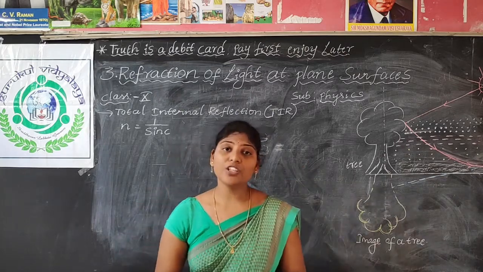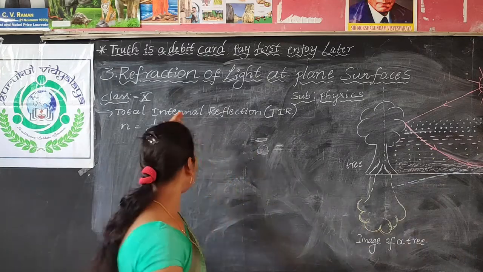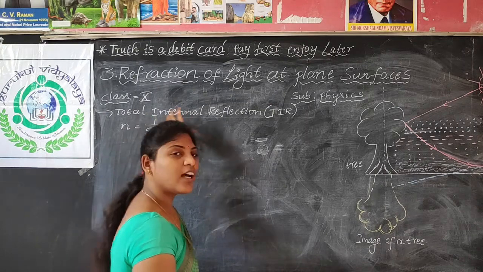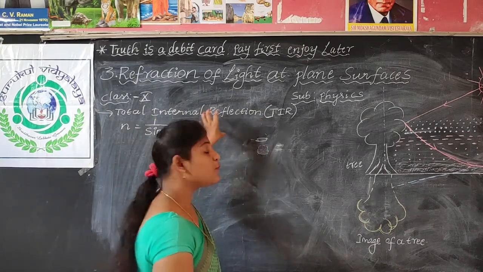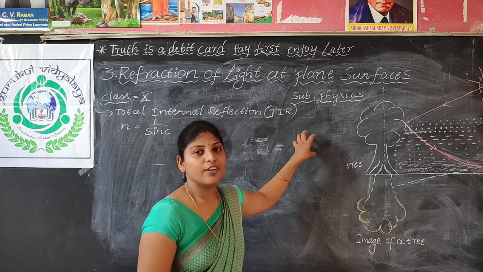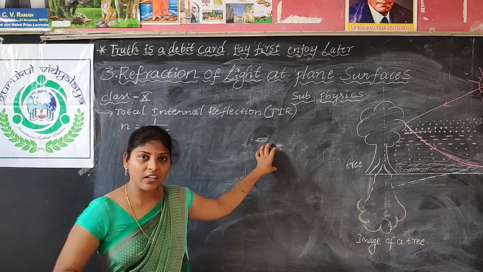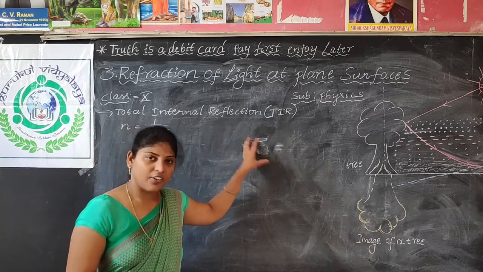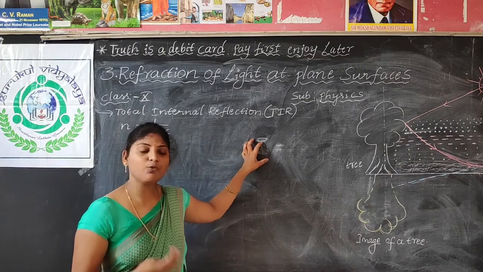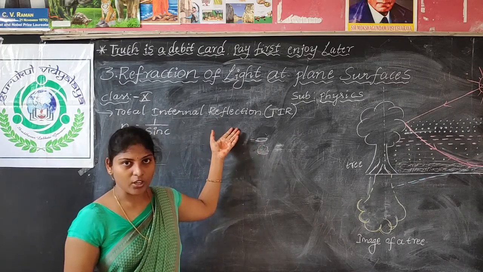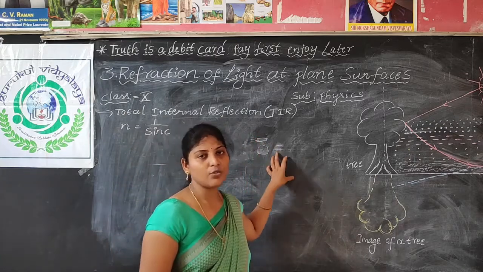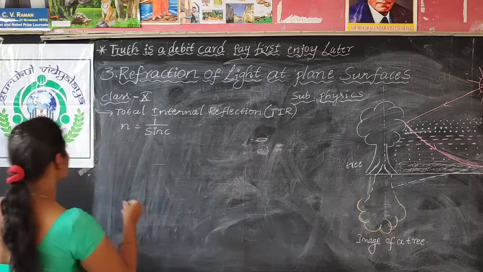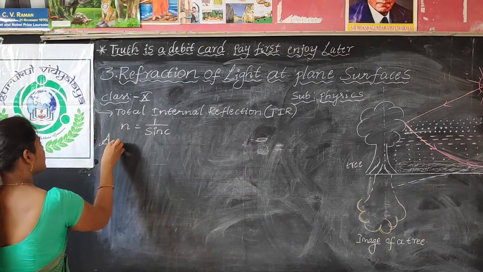So in this session we are going to discuss the latter part. Up to here we have discussed the conditions. Now, where are we observing total internal reflection, where are we using it in our daily life? What are the applications of total internal reflection? Applications are nothing but where we use it in our daily life. This is a phenomenon, so now we will discuss the applications of total internal reflection.